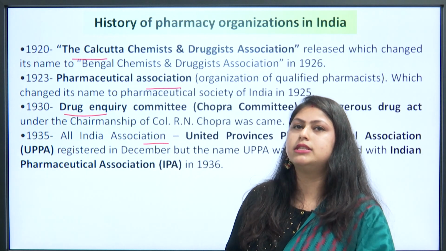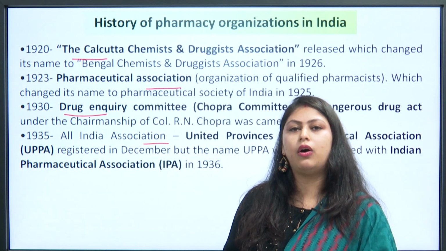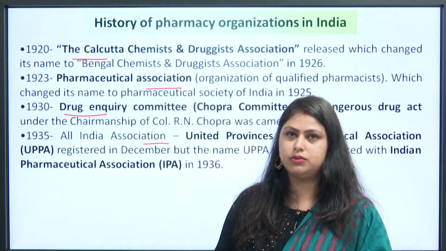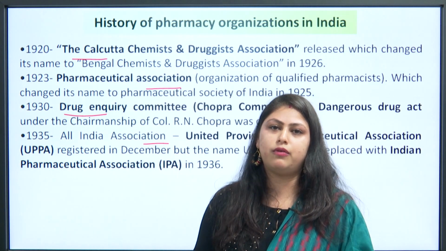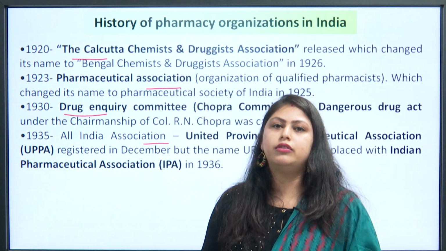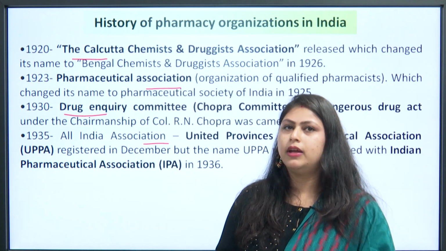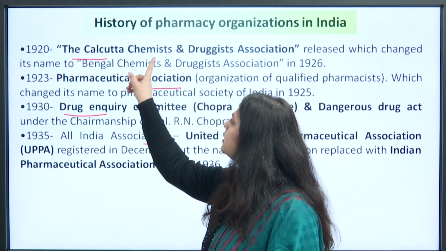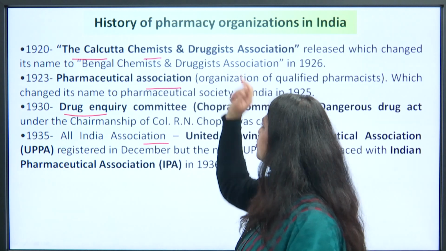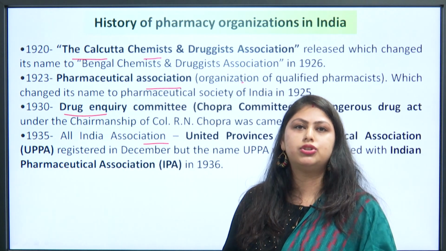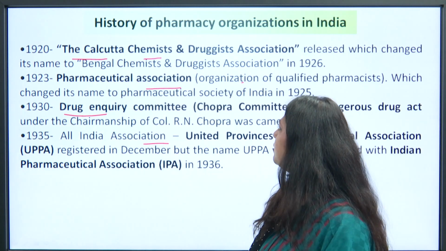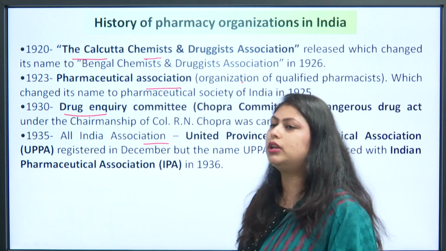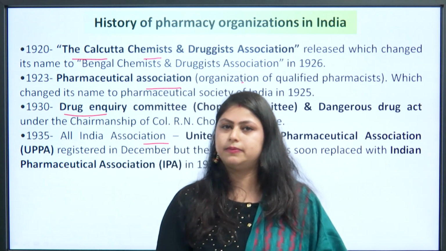Afterwards, I've discussed the pharmaceutical organizations, the organizations made to take care of the laws for the manufacturing and sale of pharmaceutical drugs in the country. Number one is the Calcutta Chemist and Druggist Association, whose name was changed to the Bengal Chemist and Druggist Association in 1926.